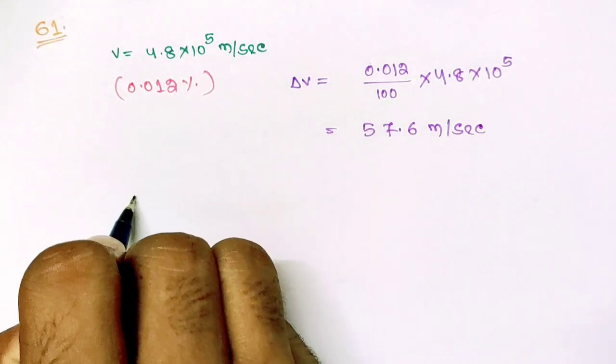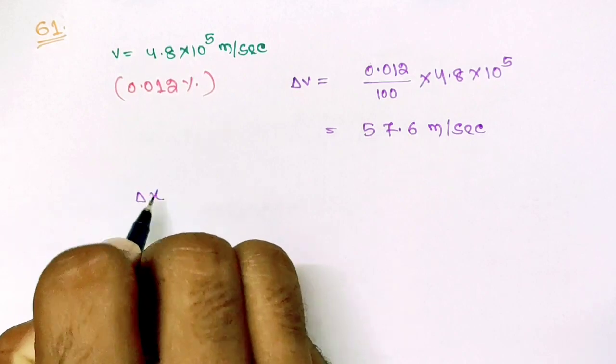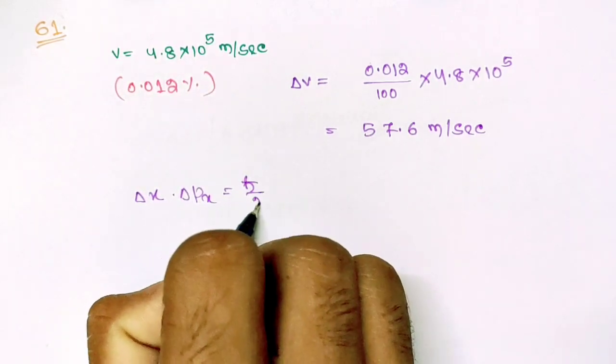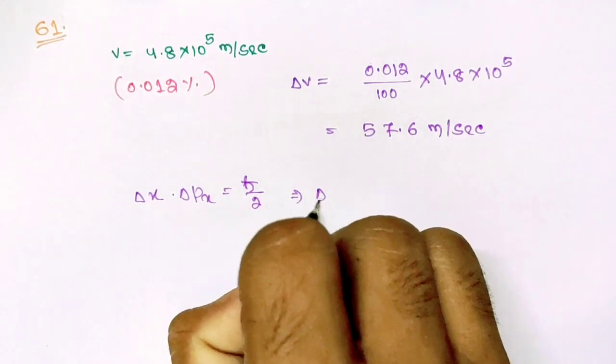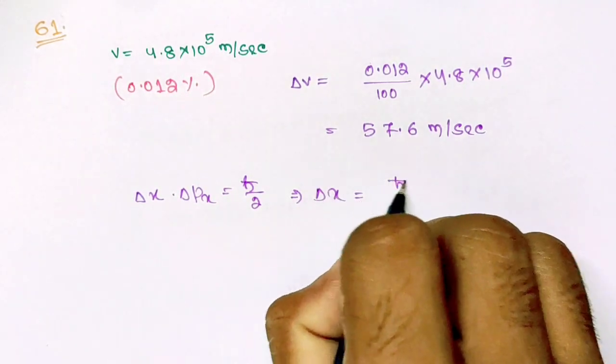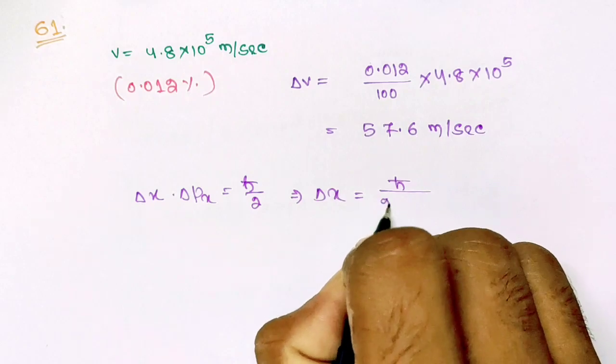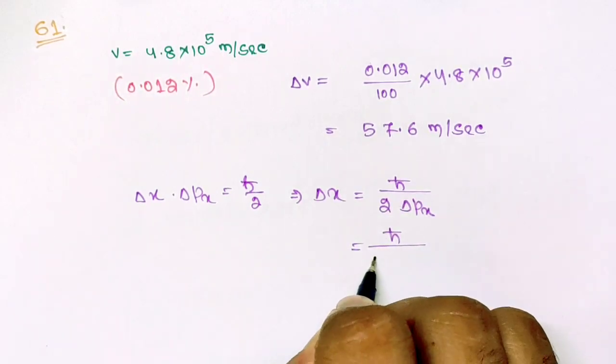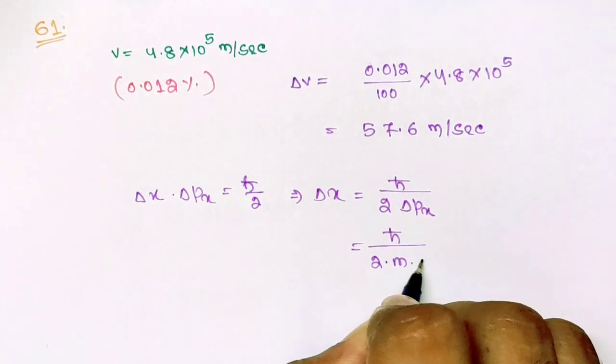So from the Heisenberg uncertainty principle, we have del x times del px equals h-bar by 2. So from here del x equals h-bar by 2 times del px, which is equal to h-bar by 2 times mass into del v.